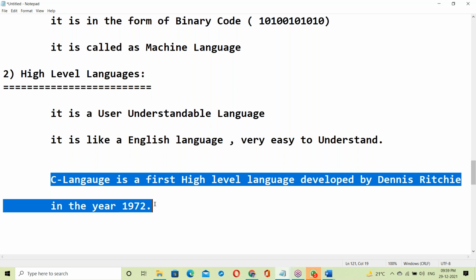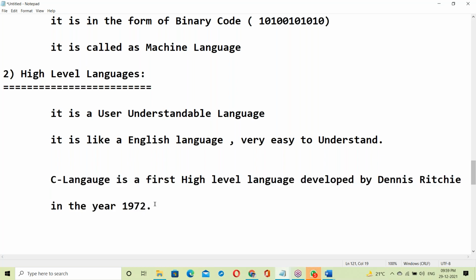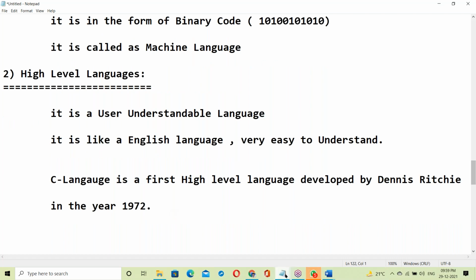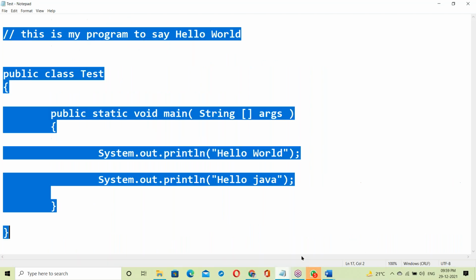Next, Java is officially used here. Next .NET, like this, one by one, all the languages. C is the first high-level language, developed in the year 1972. That's it. So this is about low-level language and high-level language. Your question is here.